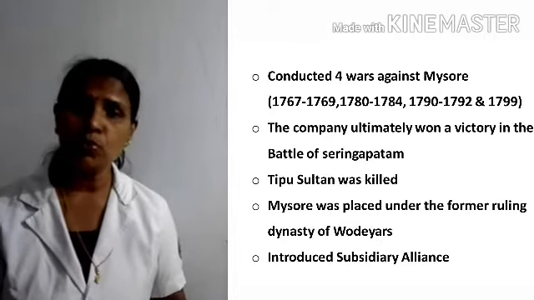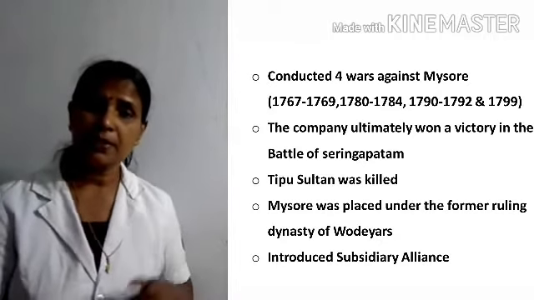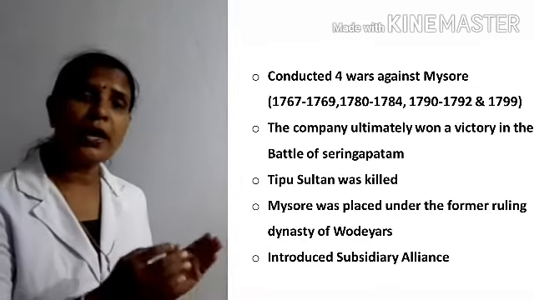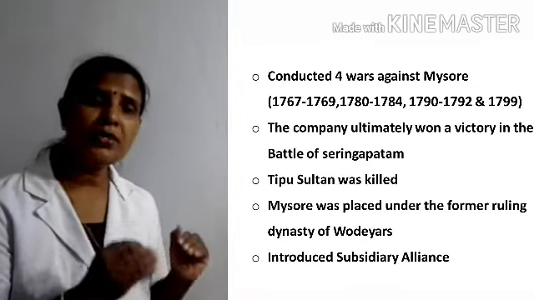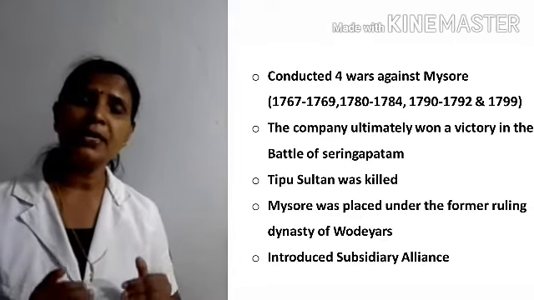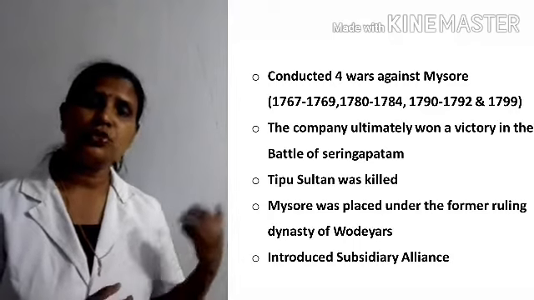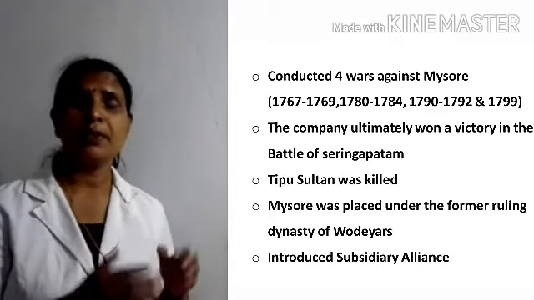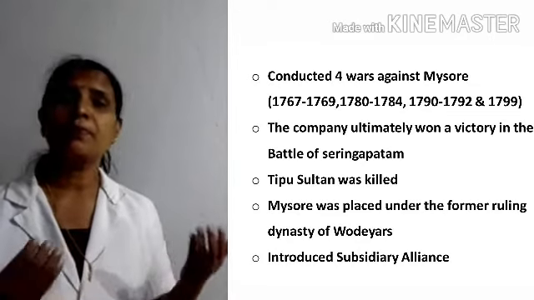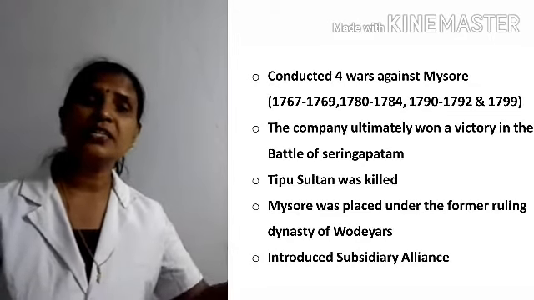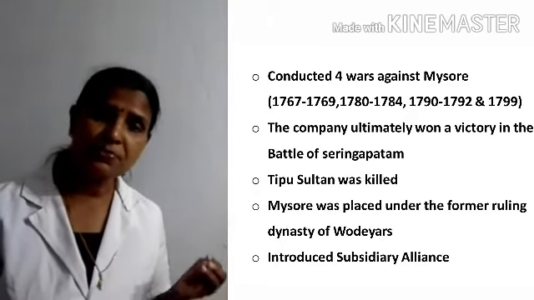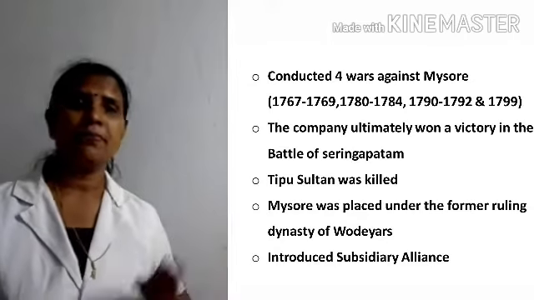Do you remember what is meant by subsidiary alliance? Subsidiary alliance means the rulers were not allowed to appoint their own military forces. Instead, the East India Company appointed forces to protect the rulers. But the rulers had to pay for these forces. If they failed to pay, the territories were taken by the East India Company as a penalty. The subsidiary alliance was introduced in Mysore.